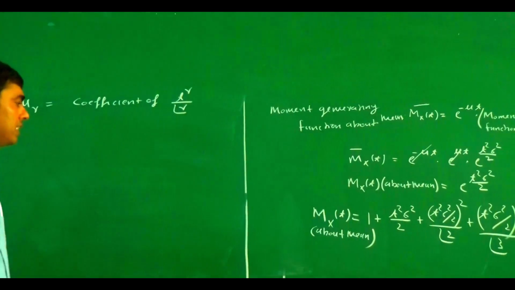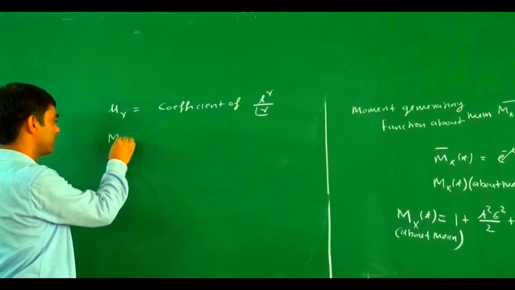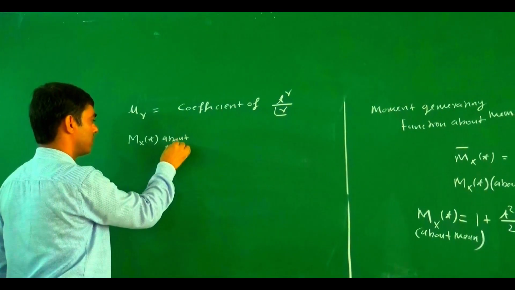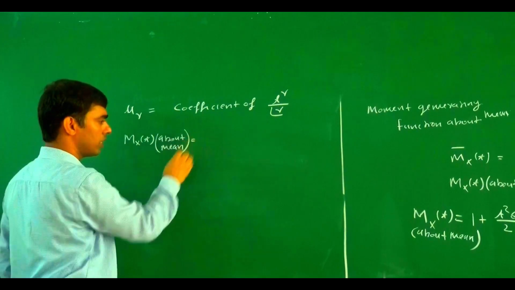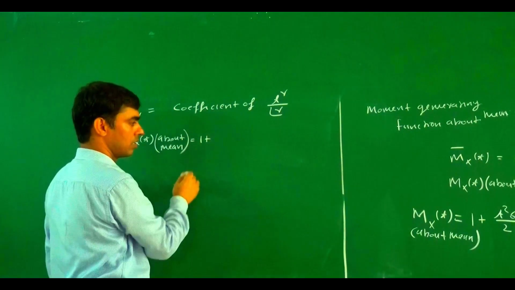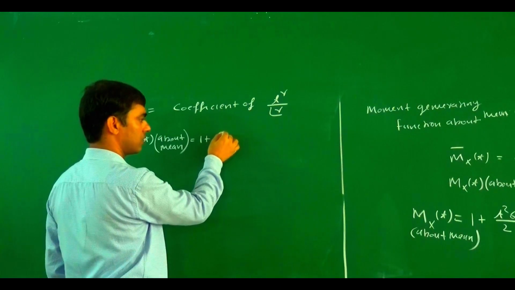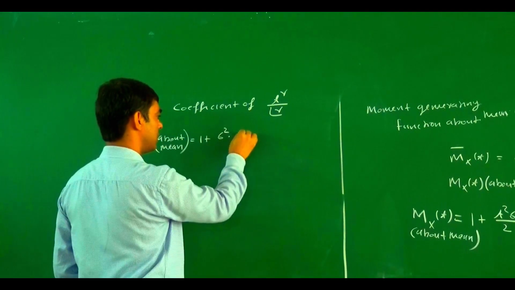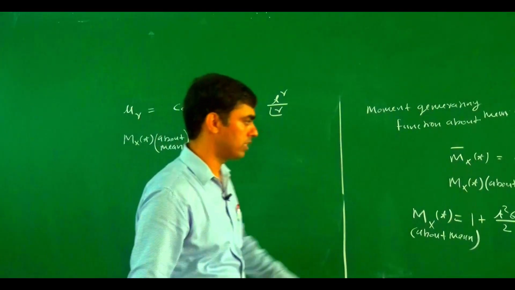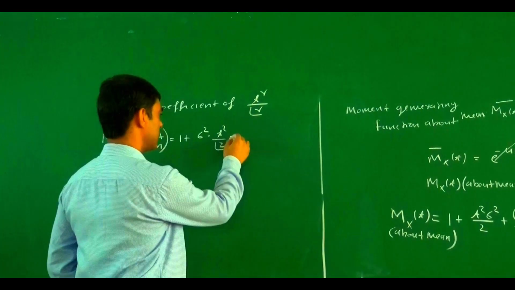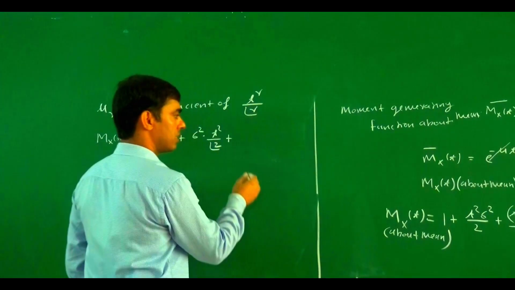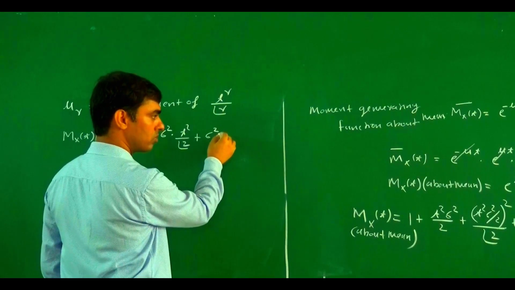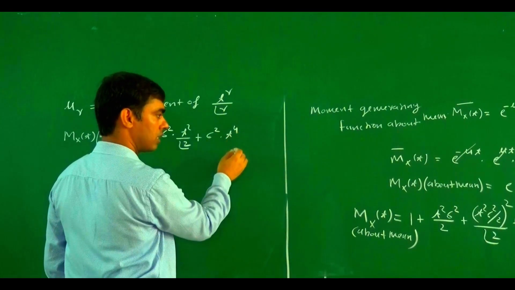If we write the first three terms, M_X(t) about mean equals 1 plus sigma square into t square upon factorial 2 as the first term. The second term is sigma to the power 4 into t to the power 4 divided by